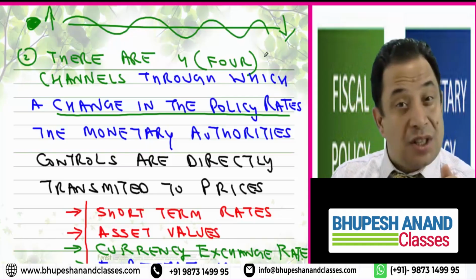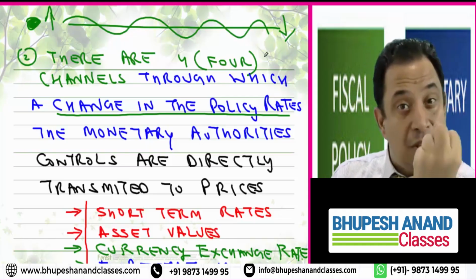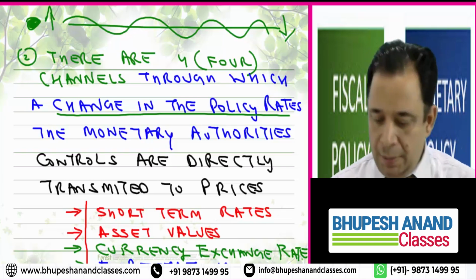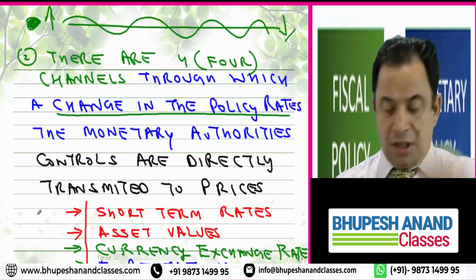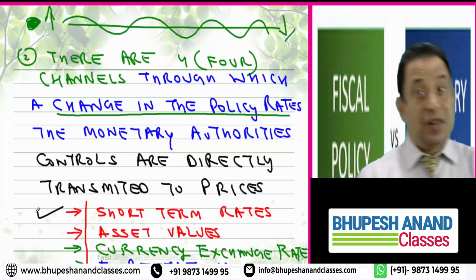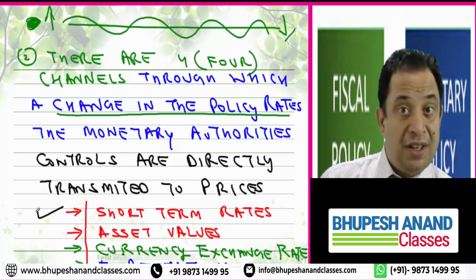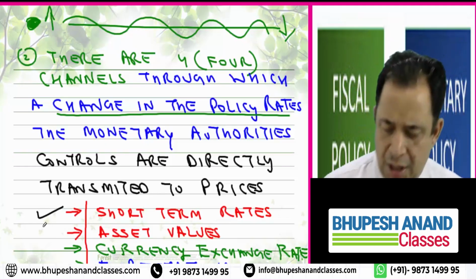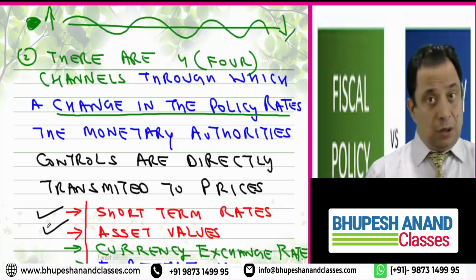That channel process is named the monetary policy transmission process, and the four channels start with short-term rates. The first channel will be short-term rates. We will be increasing repo rates or we will be decreasing repo rates. So asset value will change on the basis of that.